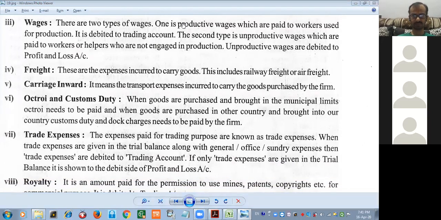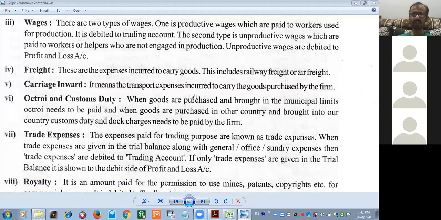Go ahead with the next point. Octroi and custom duty. When goods are purchased and brought in the municipal limits, octroi needs to be paid, and when goods are purchased in another country and brought into our country, customs duty and dock charges need to be paid by the firm. When goods reach the municipal territory, you have to pay the octroi duty.